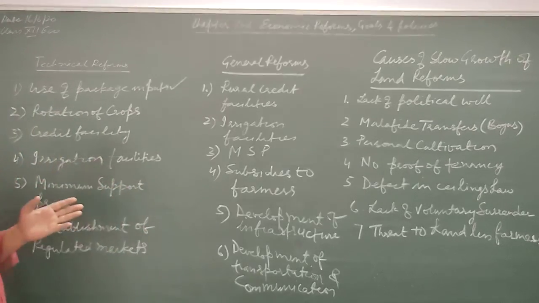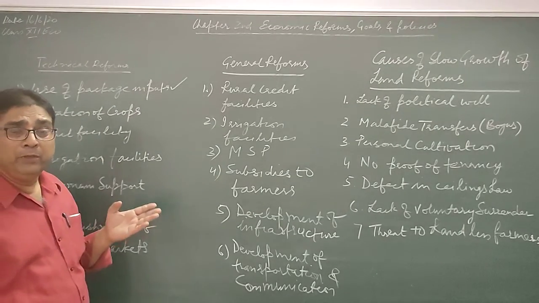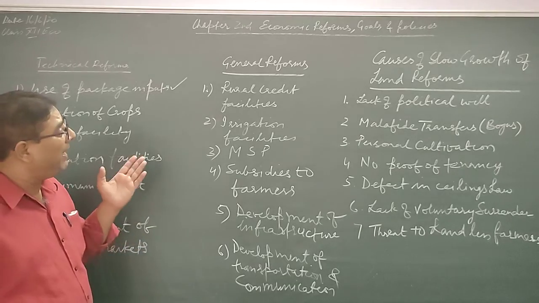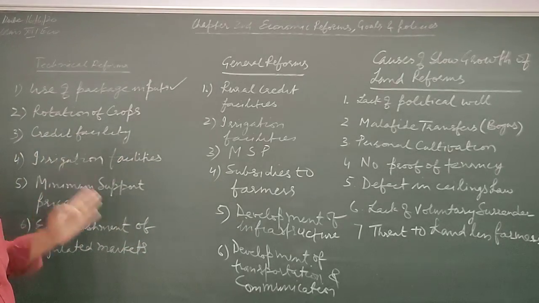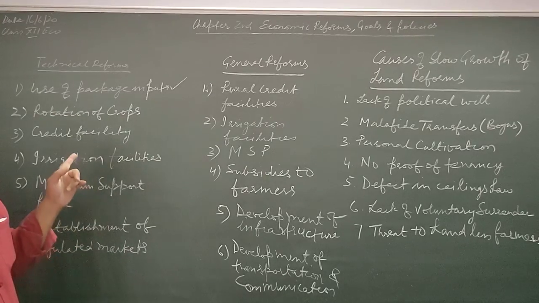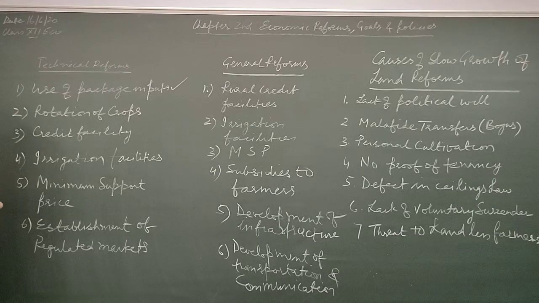This is called use of package input. Farmers should use package input to improve the agriculture production, right? This is the most important technical reform.